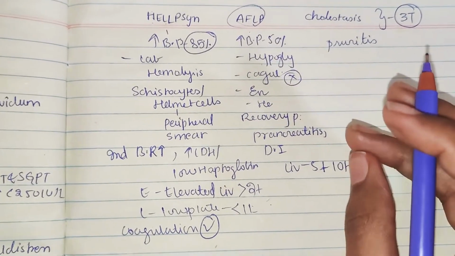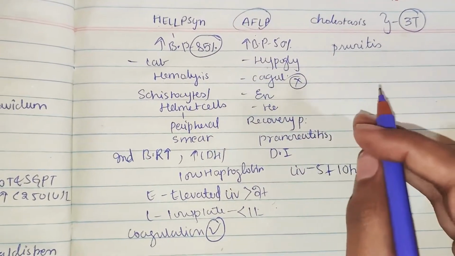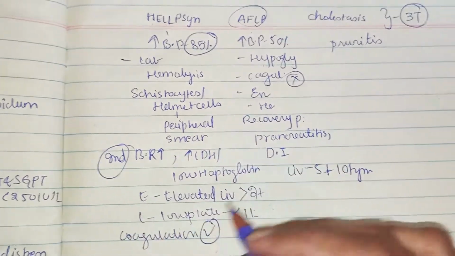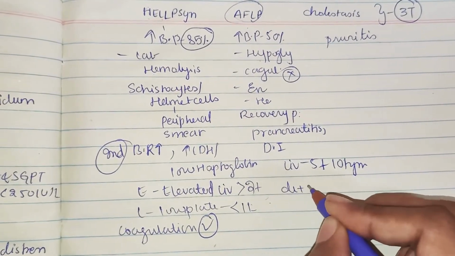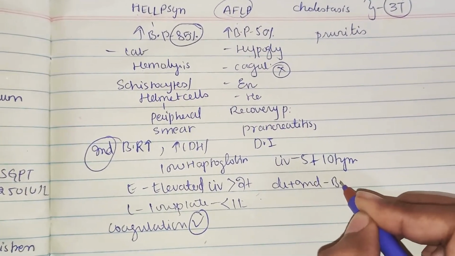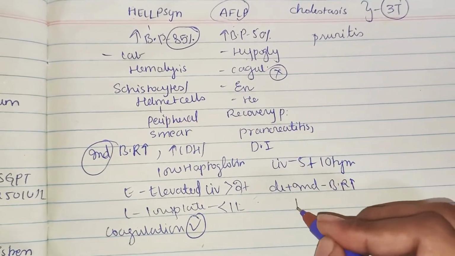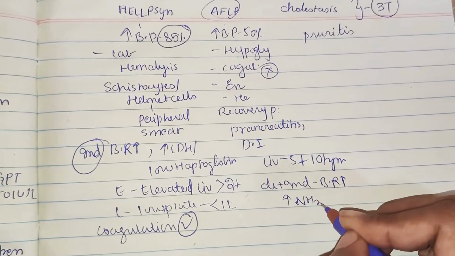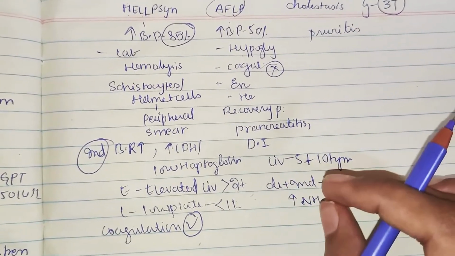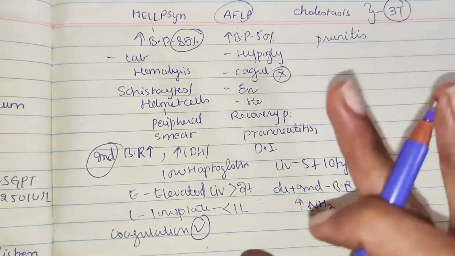Okay, and there is also increased bilirubin, both direct and indirect. Here only indirect, right? So here both direct and indirect bilirubin is increased in the case of acute fatty liver, and increased ammonia because the liver is failed here. Okay, and hypoglycemia we already know, and abnormal coagulation pathway we already discussed.